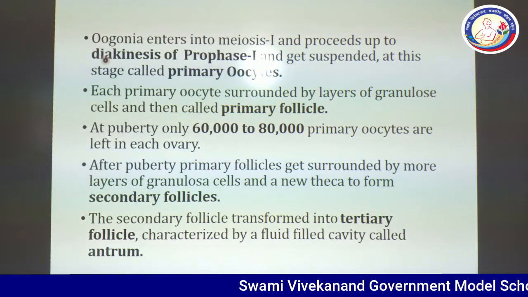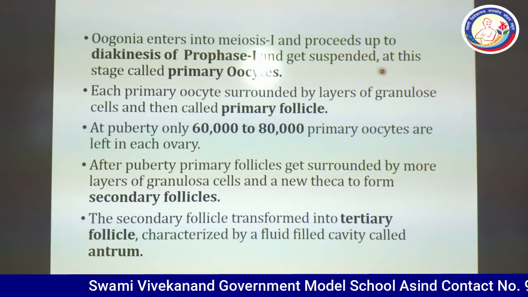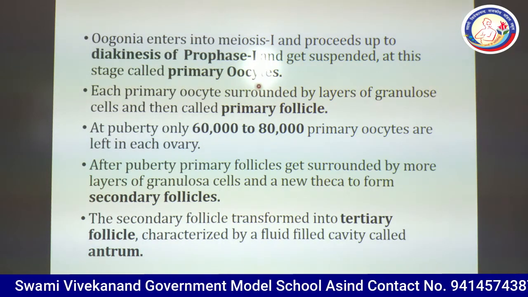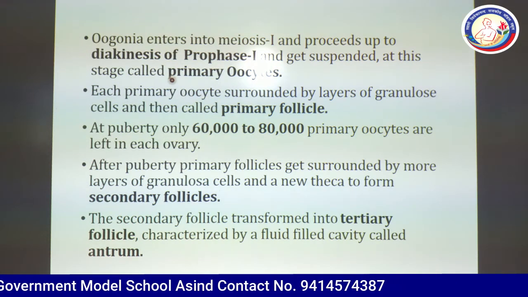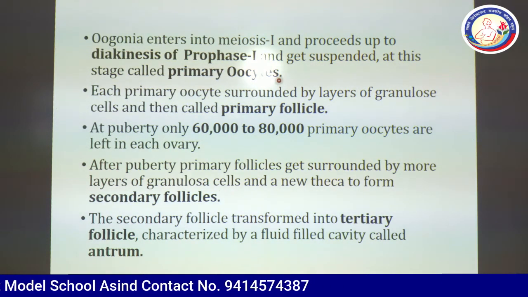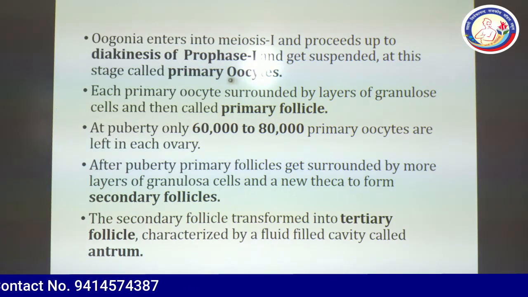The 5th phase is diakinesis, and the cell gets suspended at this stage, called the primary oocyte. One important question is asked on this point. The primary oocyte is the suspended phase of prophase first, and the name is diakinesis.